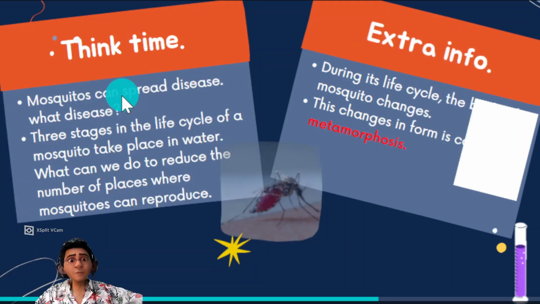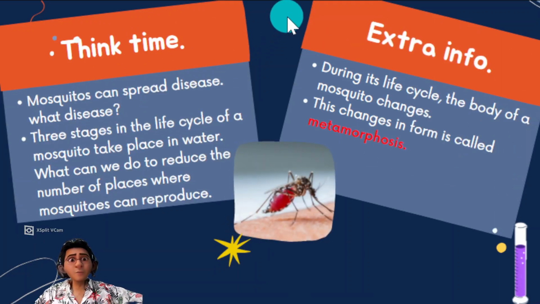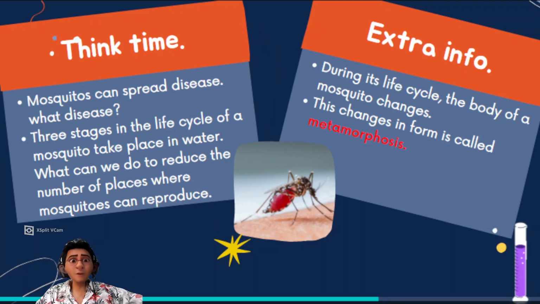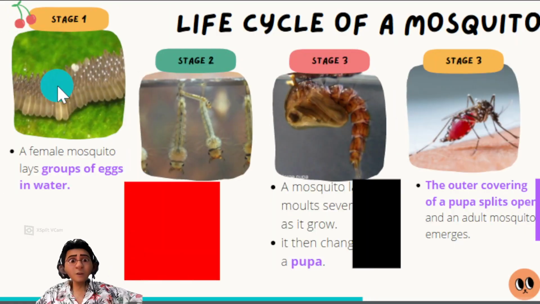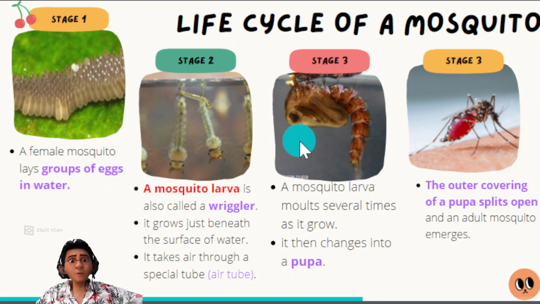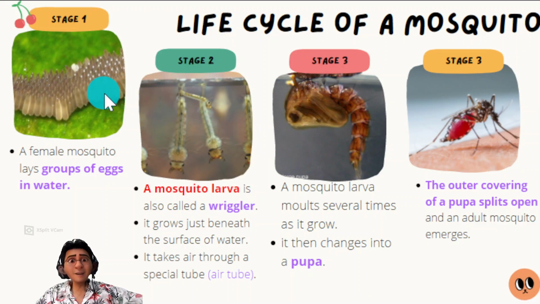Next, mosquitoes can spread disease. The question is, what disease? 3 stages in the life cycle of a mosquito take place in water. One more time, if you can see here, 3 stages, 1, 2, 3 take place in water. So 1, 2, 3 in water. Number 4, outside water.